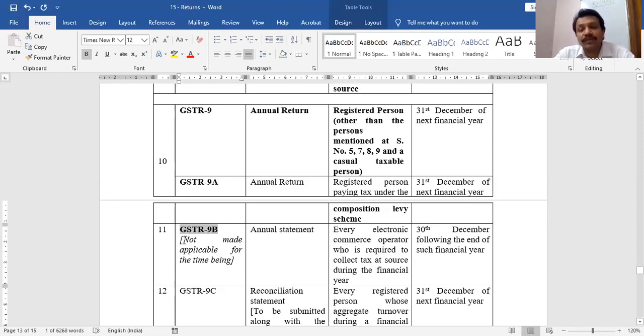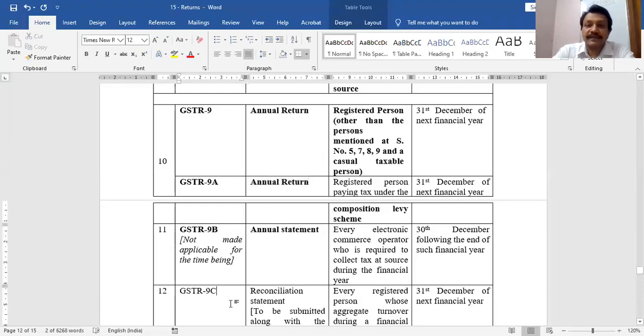But you must know that electronic commerce operators who have collected some tax at source are required to furnish their return on monthly basis also under section 39, and on annual basis also under section 44. Under 44, they are required to submit their annual information through GSTR 9B, but it has not been made operational till today. That's it. It is also an annual statement.